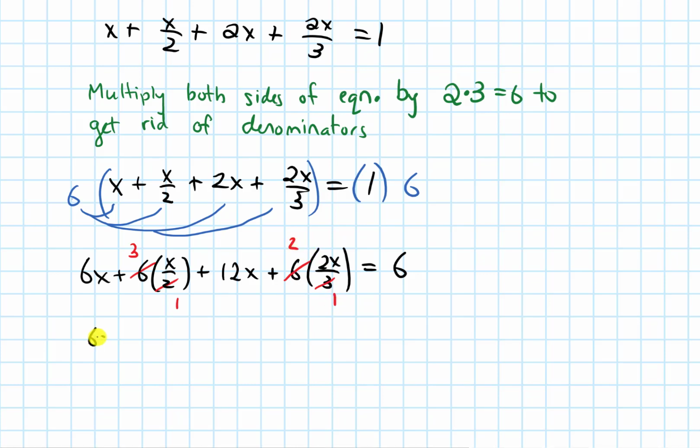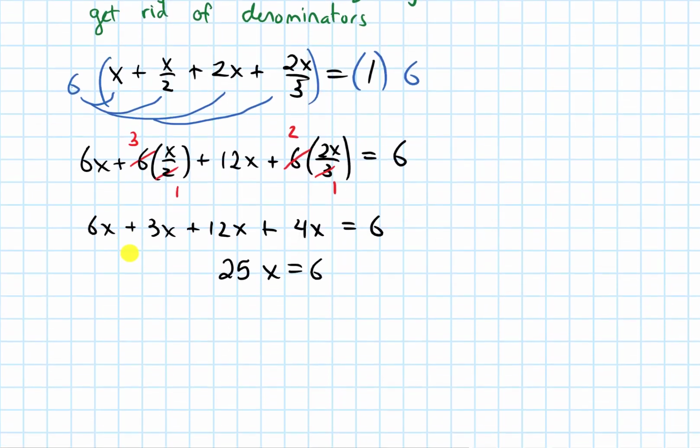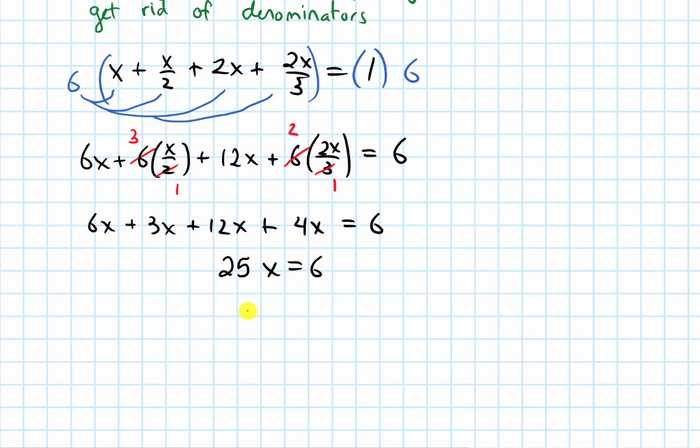So that gives us 6x plus 3x plus 12x, and then I have 2 times 2x, which is 4x, equals 6. And if I add these together, 6x plus 3x plus 12x plus 4x, we get 25x equals 6. And if I divide both sides by 25, we get x equals 6 over 25.